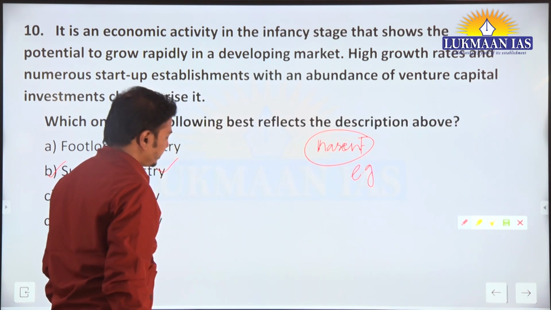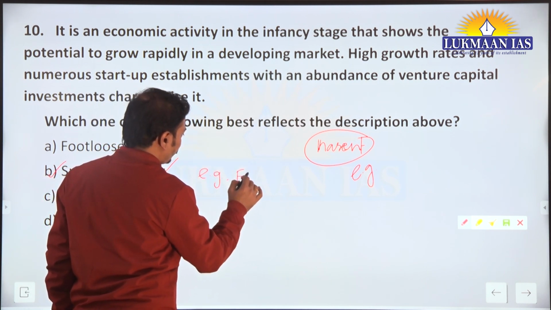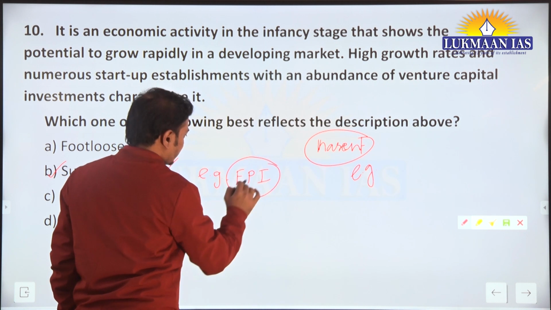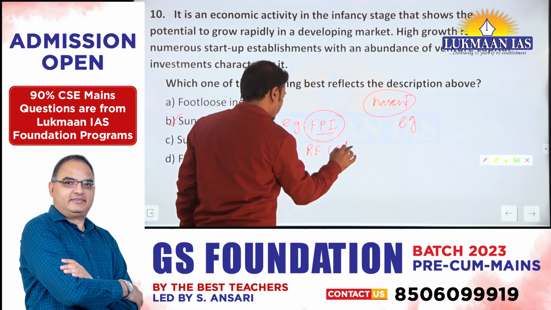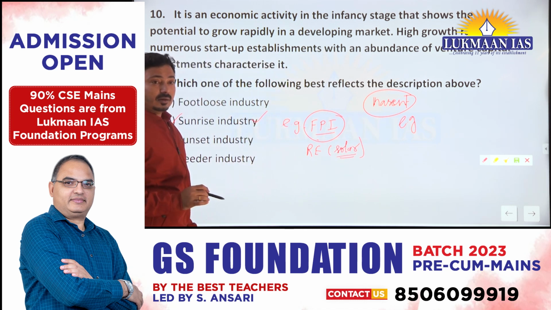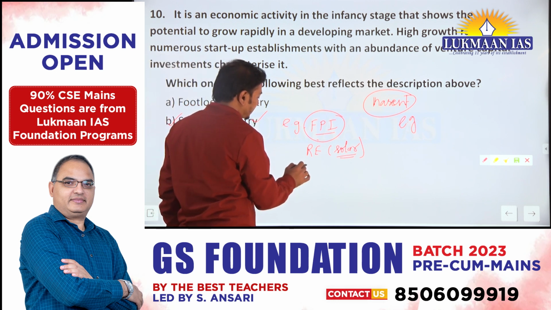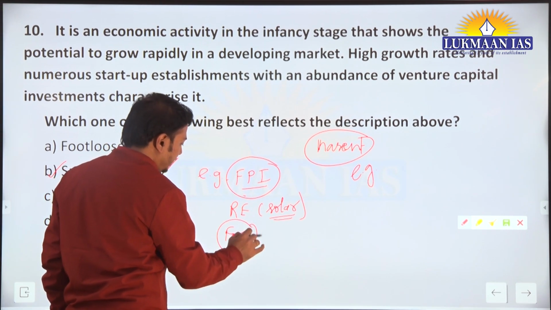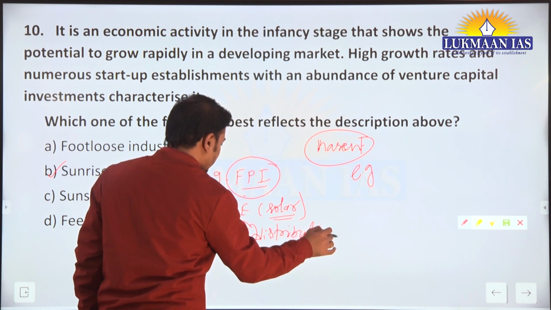Sunrise industry. For example, in India we can talk about like food processing industry, renewable energy, or simply solar sector. We can talk about that. Yes, we can also talk about those food distribution वाले जो हम बोल सकते हैं, that sector is there.